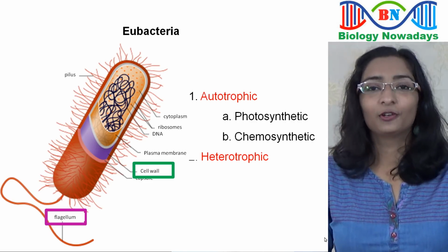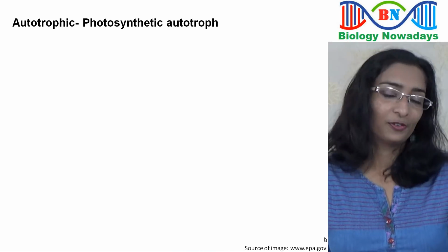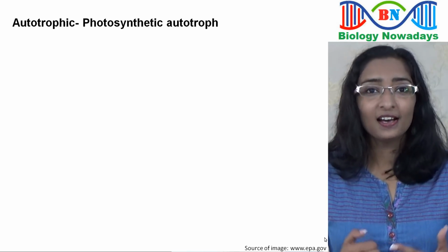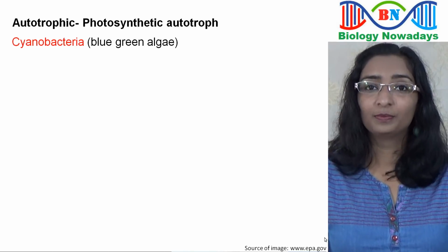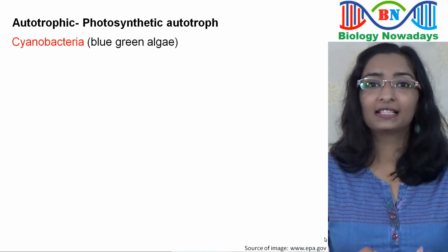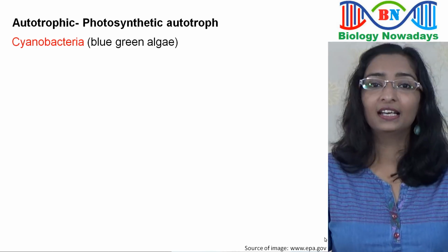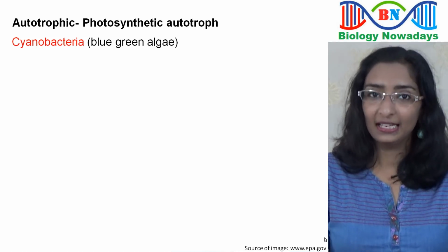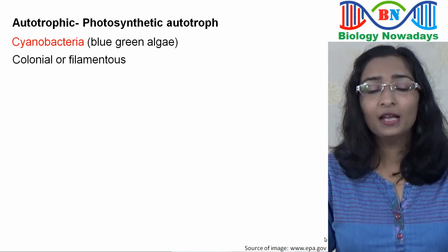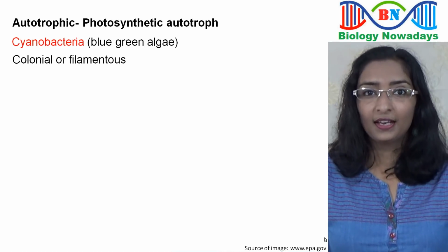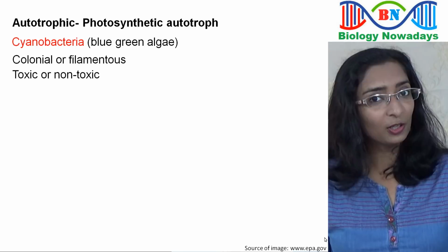Let's see the first group under autotroph, photosynthetic autotroph. Cyanobacteria are the main photosynthetic autotrophic bacteria. They were previously called blue-green algae but were renamed as Cyanobacteria because the word algae now refers to eukaryotic algae, but Cyanobacteria are prokaryotic organisms. They can be colonial or filamentous. Some of them are toxic and some are non-toxic.